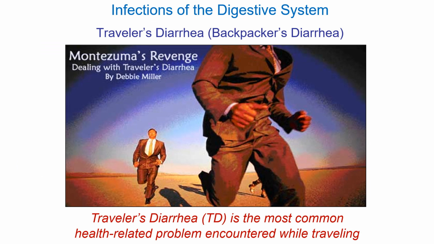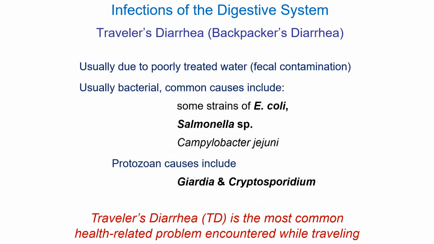The main type of E. coli illness that people get in Canada is this one here, the one that is responsible for traveler's diarrhea, or you can see the other name, backpacker's diarrhea. So the main cause of traveler's diarrhea is actually E. coli. So we're talking about fecal contamination of water.